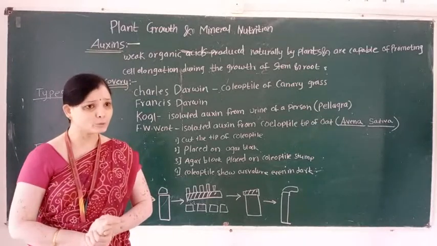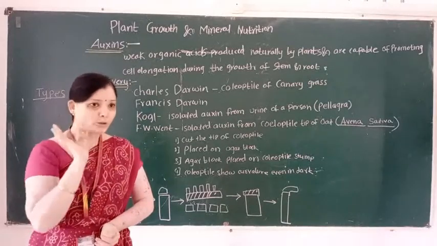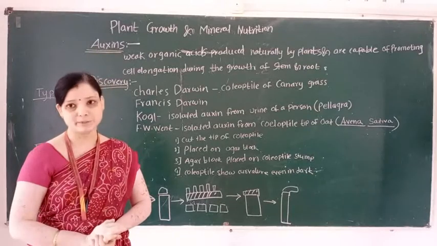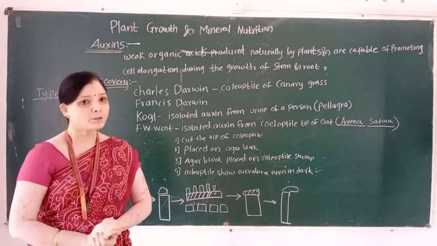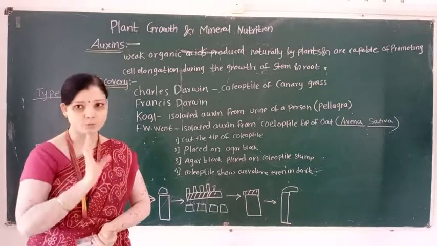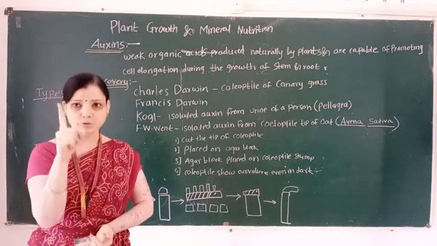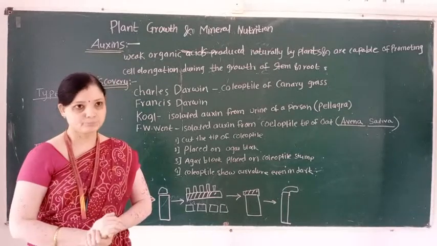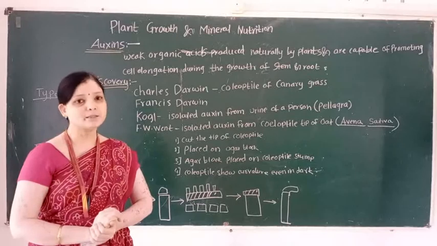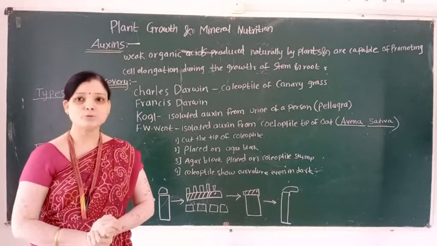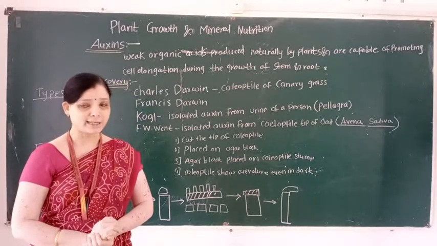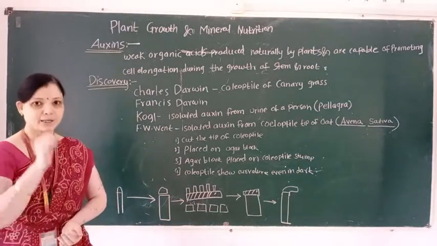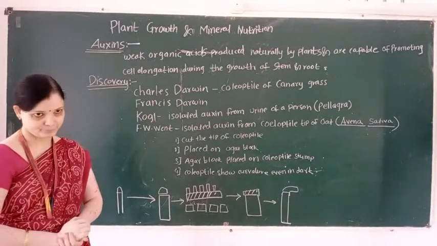First group includes promoters and second group includes inhibitors. Promoter plant hormones, for example, are auxin, gibberellin and cytokinin, and the inhibitor plant growth hormone is known as ABA, that is abscisic acid.